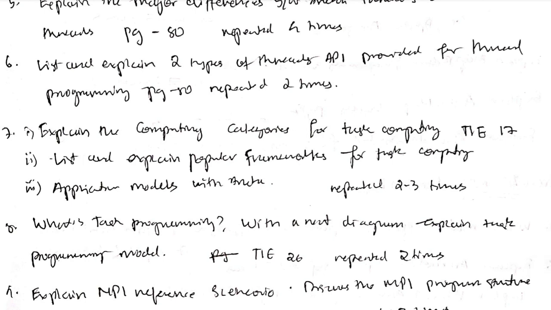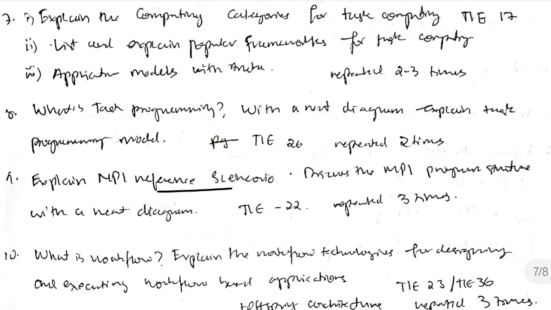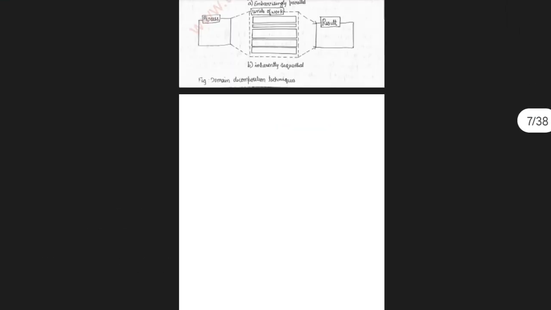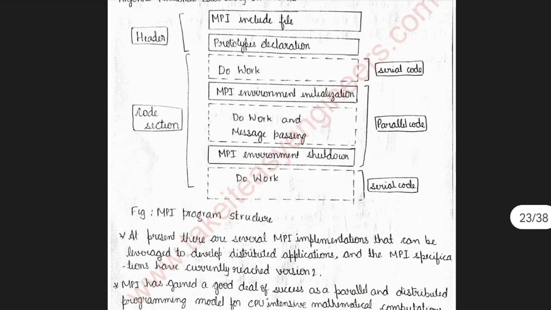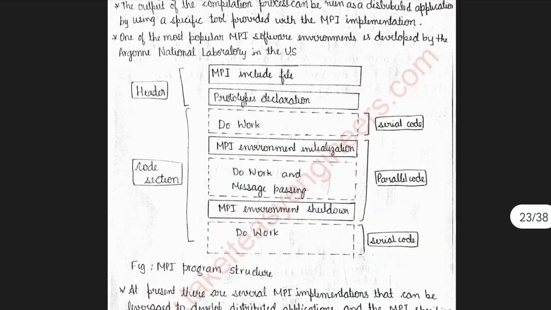See here, in the MPI reference scenario, this is the direct question also. Discuss the MPI program structure with a neat diagram. That's the same thing present in page number 22. So make sure you go through it and learn this one. After that we have the MPI program structure. Make sure you include this also in the answer paper.